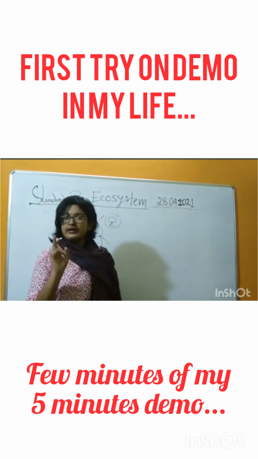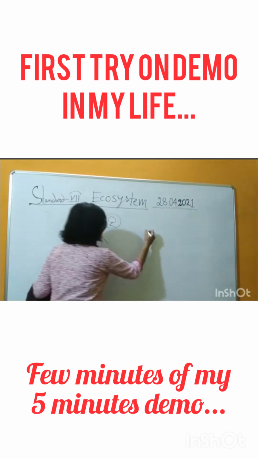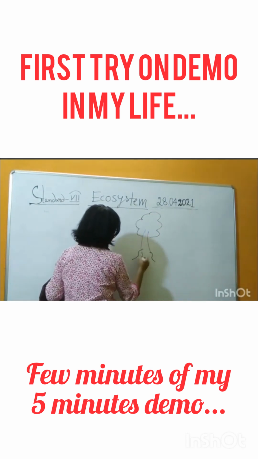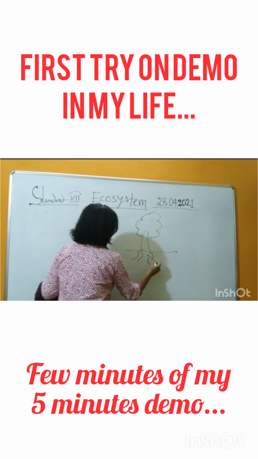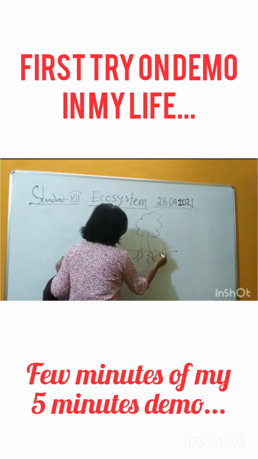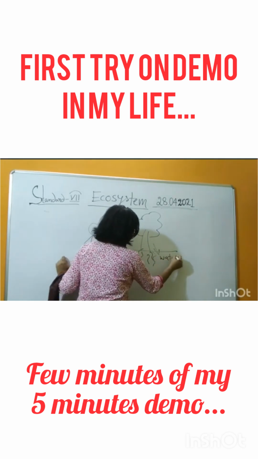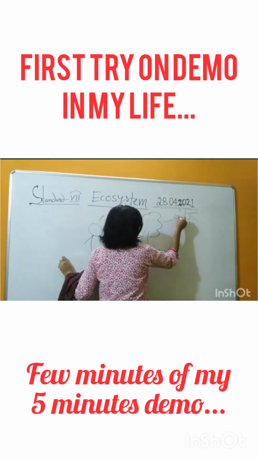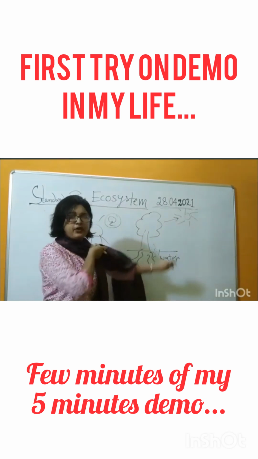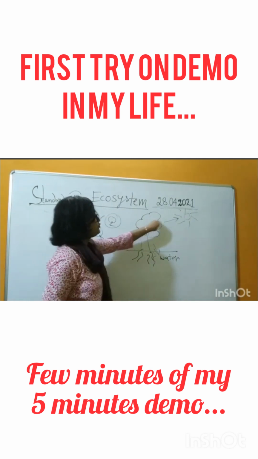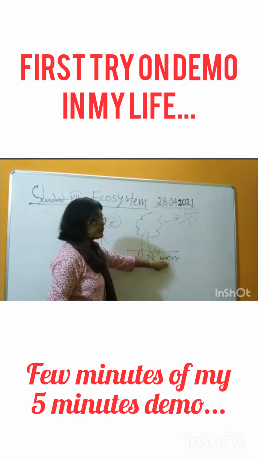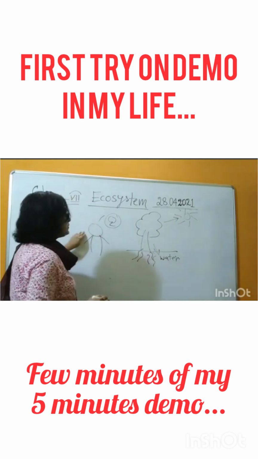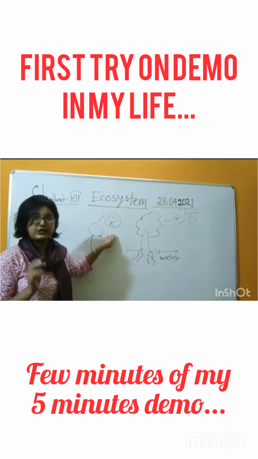Without oxygen, we can't survive. Okay. Even also, a plant has to take water and has to take sunlight to make its food. Okay. So a plant has to take sun rays and water from soil to make its food through photosynthesis. And every human being has to take oxygen to survive in this world.